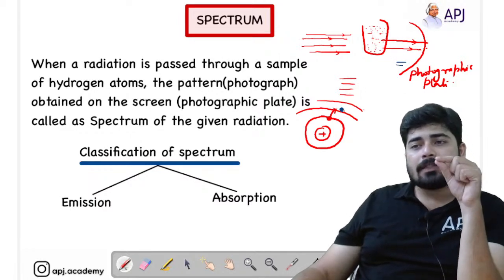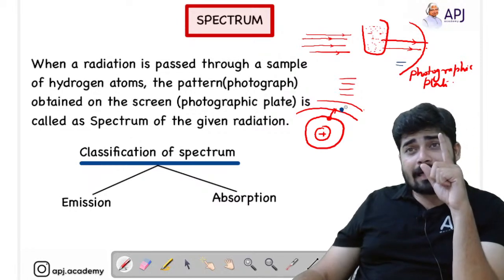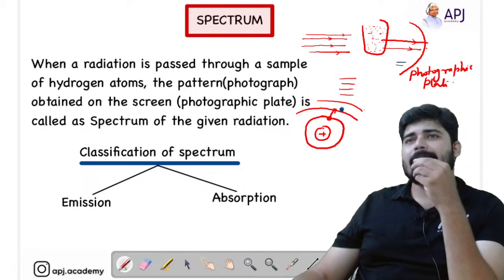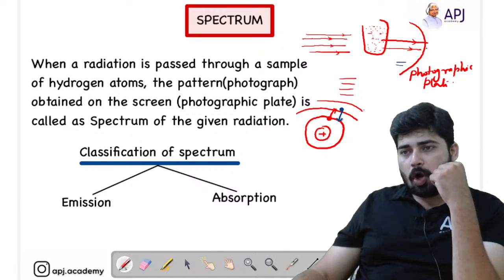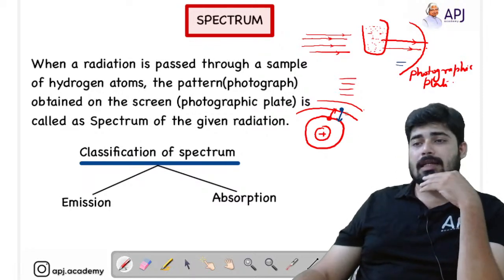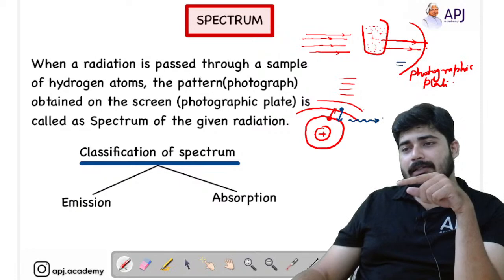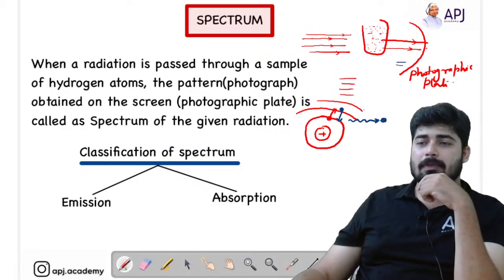Now what happens when an electron is excited? After a fraction of a second or a certain time, this electron will jump back to the normal state or the ground state. And for jumping back to the normal state, it releases certain energy. This is a representation of energy.